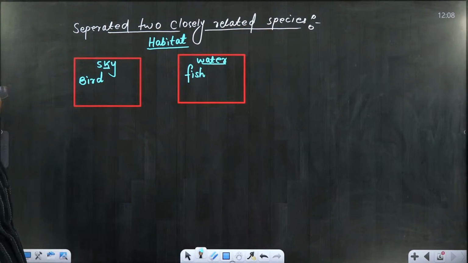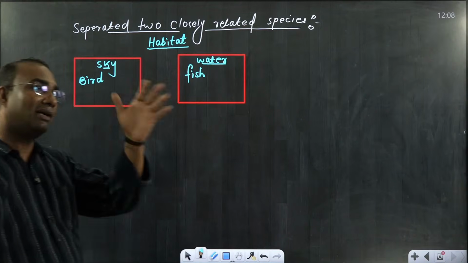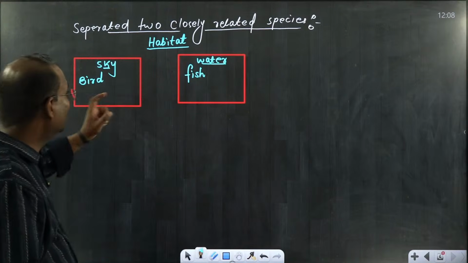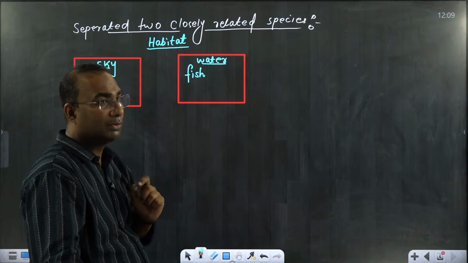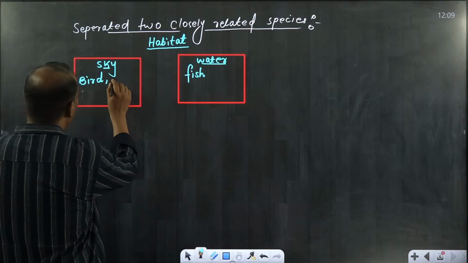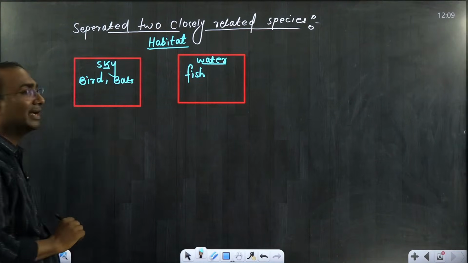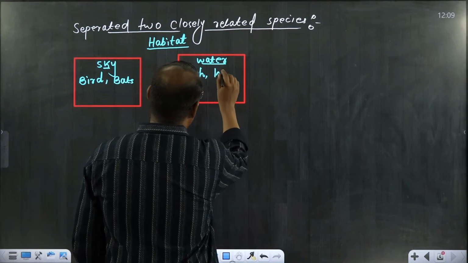According to this system of classification, if anything can fly in the sky, that is a bird. And if any organism can stay inside the water, that is a fish. But one demerit is there in birds. After the birds, bats are also there, no? Bats can also fly in the sky. Inside the water, the whale is also there, the blue whale.